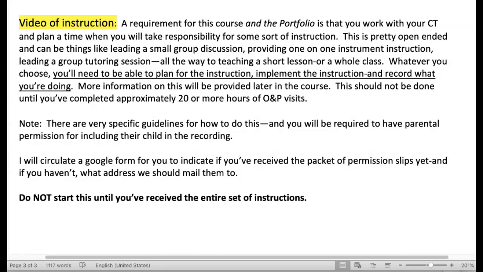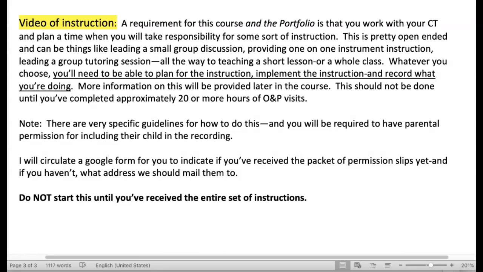So more information is going to be provided, and it should not be done until you've completed approximately 20 or more hours of your O&P visits. There are some pretty specific guidelines for how I want you to do this, and you're going to be required to have parental permission for including children, the minors, in your recording.